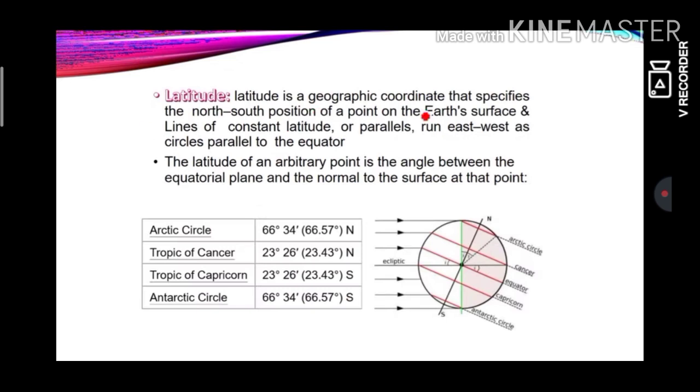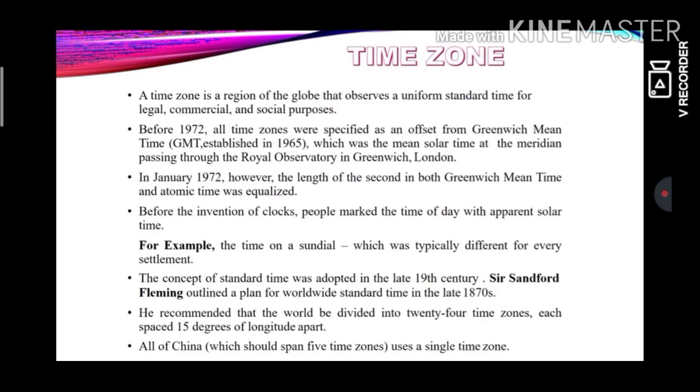Latitude is a geographic coordinate that specifies the north-south position of a point on the Earth's surface, and lines of constant latitude or parallels run east to west. Some of them are Arctic Circle, Tropic of Cancer, Tropic of Capricorn, and Antarctic Circle. Already you have located this. So, basic things just to make sure that you understand the concept of time.